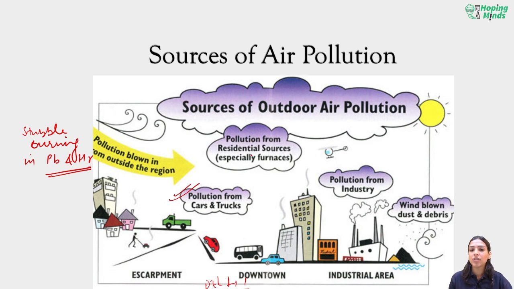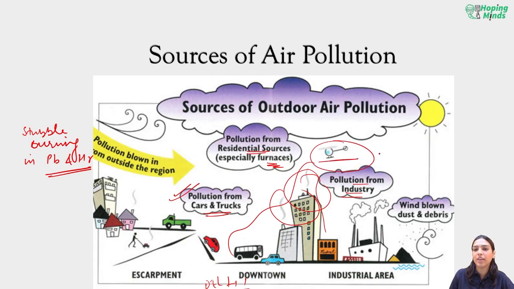Pollution from residential sources, especially furnaces and your kitchen chimneys, pollution from cars and trucks, pollution from the downtown city area, the industrial area, the buildings, pollution from industry, the air pollution of air traffic, and the wind blowing dust and debris from other places.